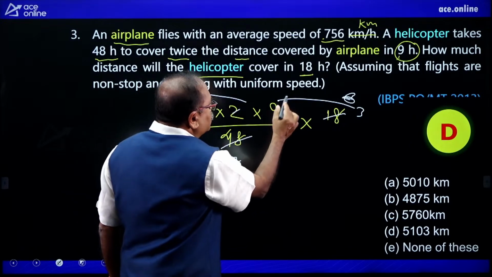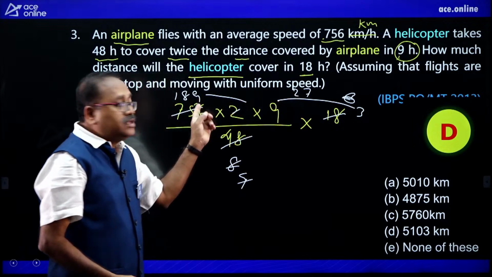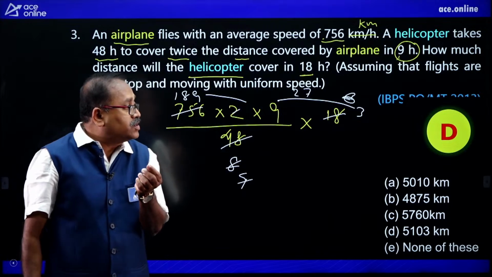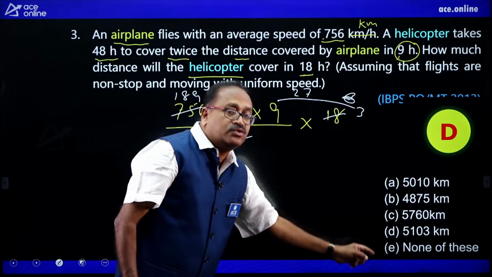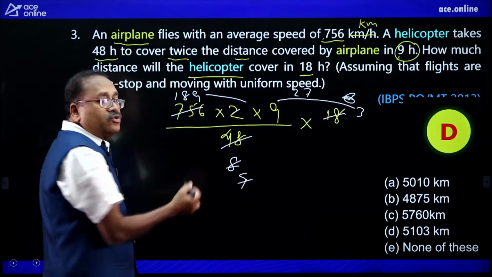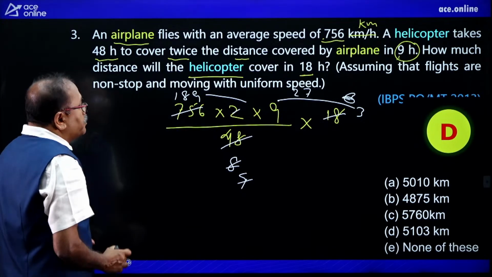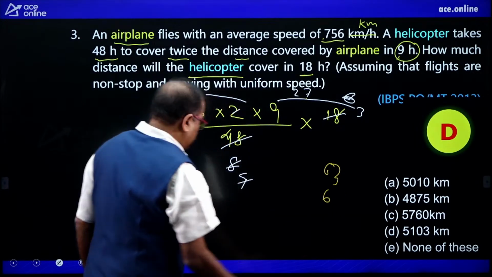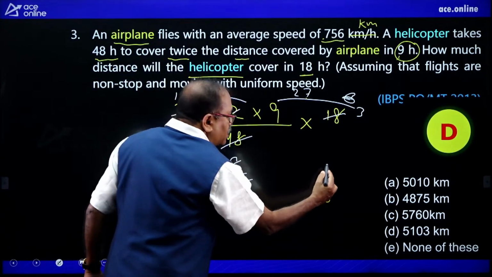So 9 3 is 27. 9 3 is 27. Now multiply this. 7 9 is 63. I can see that with 3 the single option is there, that is option choice D. Even if you have a confusion that it could be none of this, then go ahead and do the entire calculation. 27 into 189. See that shortcut method of multiplication. That is 7 into 9 is 63, carry 6. This is 3, my dear friends. Okay. 63. See the shortcut calculation here.